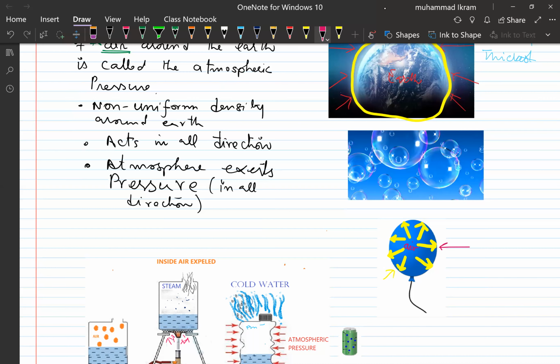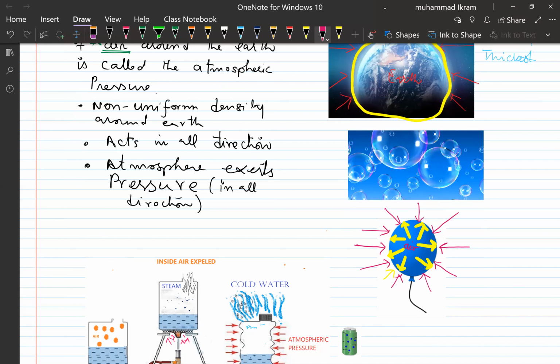So there is an external pressure also, and that external pressure opposes the internal pressure. This is why as you inflate the balloon more and more, you feel difficulty putting more air into it, because the external pressure also increases on it.